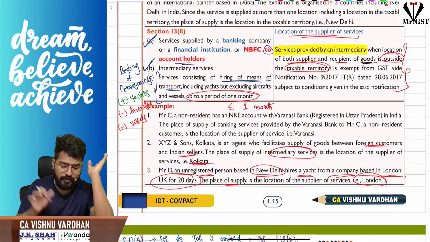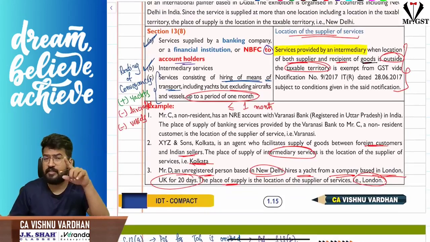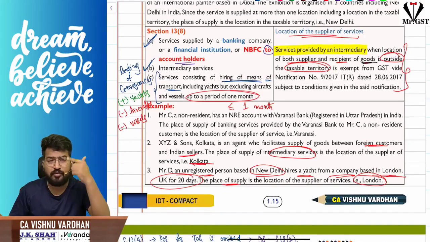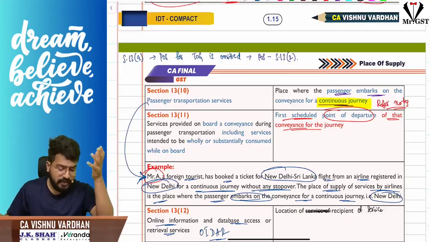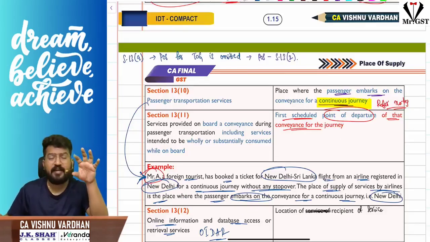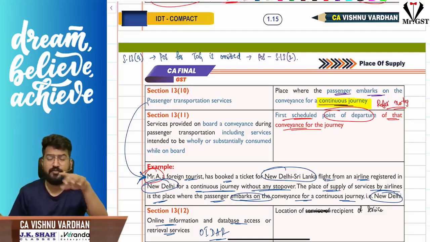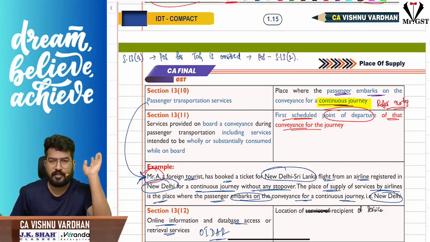Hope it is clear. So there are three things covered here in 13 subsection 8. One is banking services, financial institution services, NBFCs to account holders, then intermediary services, then renting of conveyances including yachts but other than aircraft and vessel. In all these cases, place of supply will be the location of the supplier of service. Next, 13 subsection 9 has been omitted. Earlier there was a place of supply provision separately for transportation of goods, but later on that has been omitted. Now if it is transportation of goods, you should refer to the general rule itself.